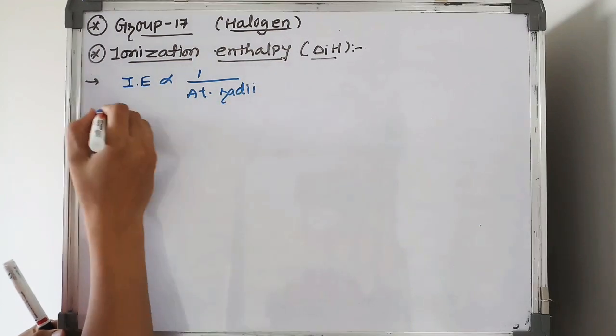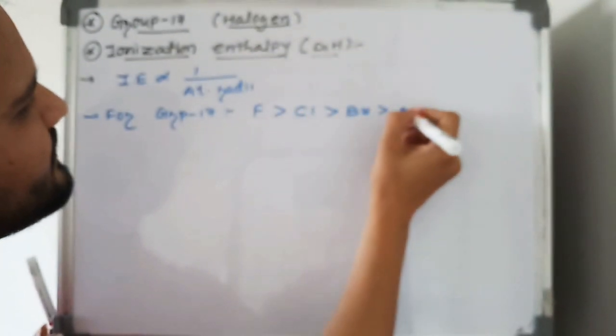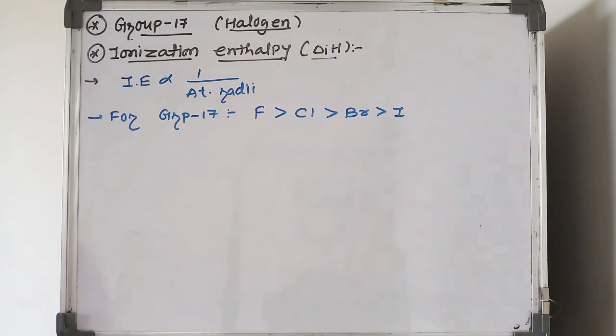For group number 17 elements, the order of ionization enthalpy is: fluorine possesses the highest ionization enthalpy compared to bromine and iodine.